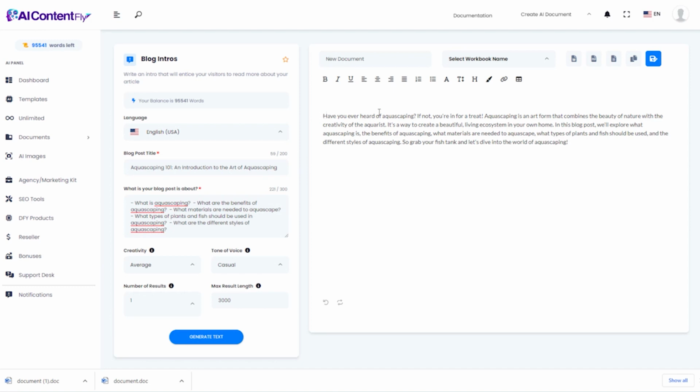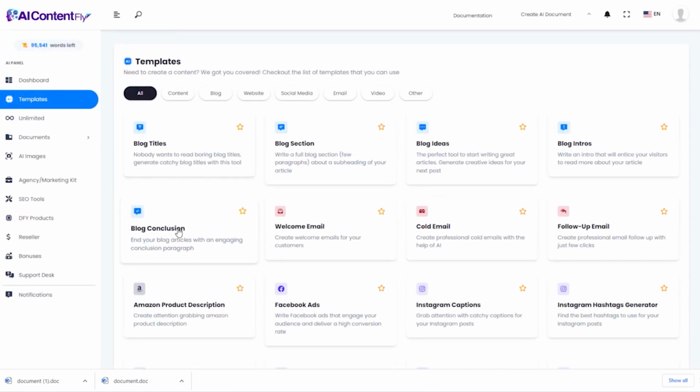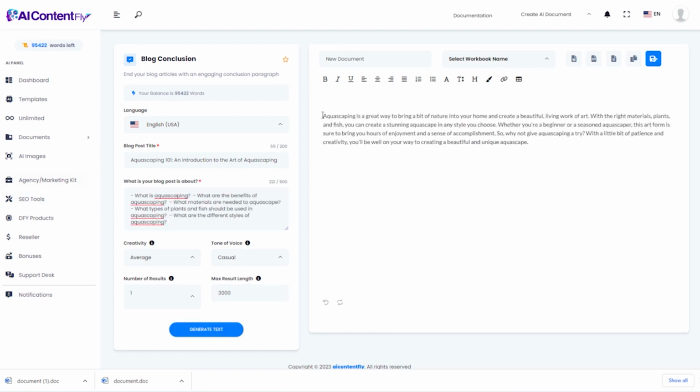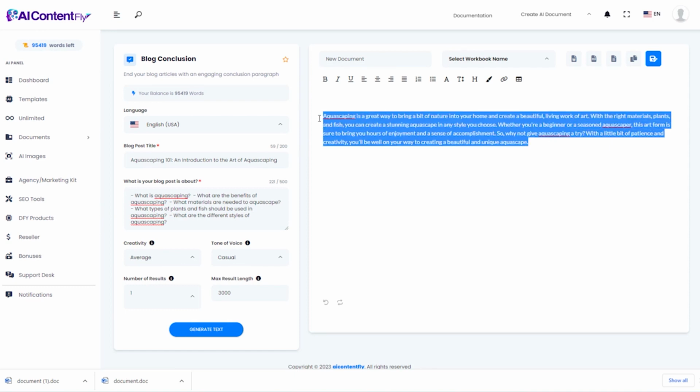Like, have you ever heard of aquascaping? If not, you're in for a treat. Aquascaping is an art form that combines the beauty of nature with the creativity of the aquarist. So this is a really great intro. Next, we'll look at creating a conclusion. And instead of reinventing the wheel, again, I'm going to paste in the exact same content that we've been using. And this time, instead of giving us an intro, it gives us a great summary conclusion for any blog post or article.